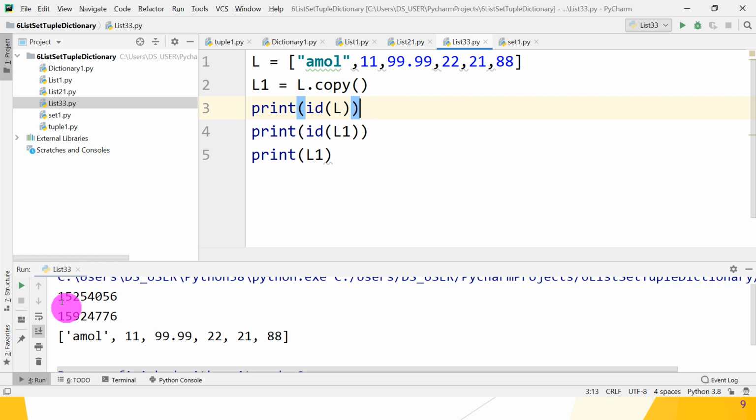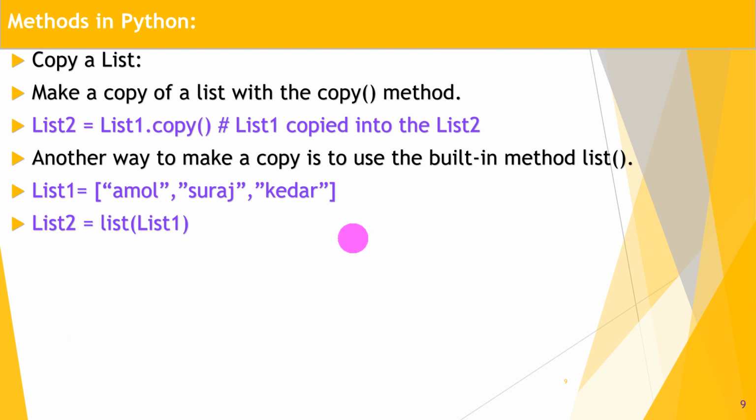Yes, both have different memory addresses, or IDs. That means these two are different objects, and L is copied into L1, so two different lists are maintained.